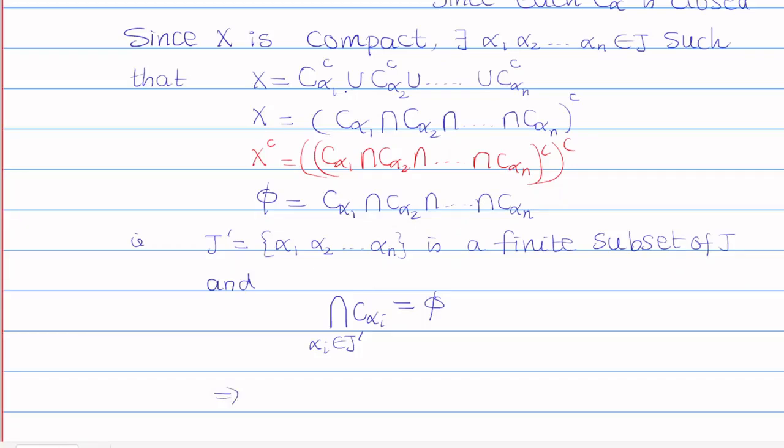This implies that this collection C alpha, where alpha belongs to J, fails to have the finite intersection property.